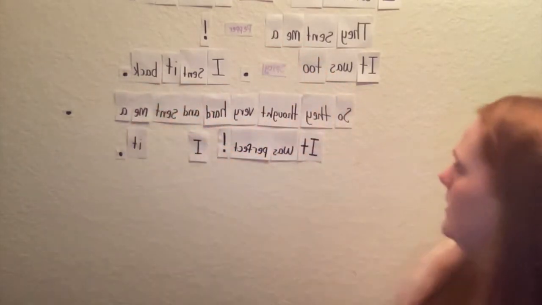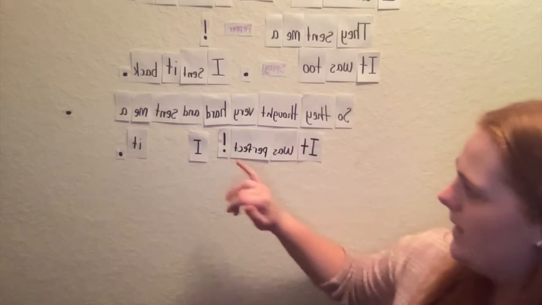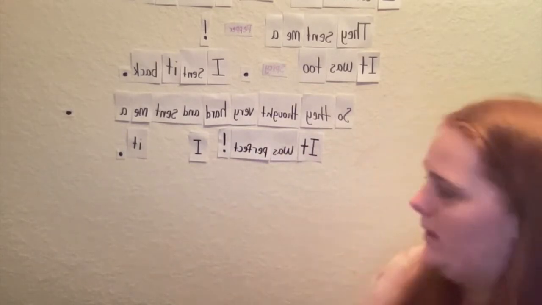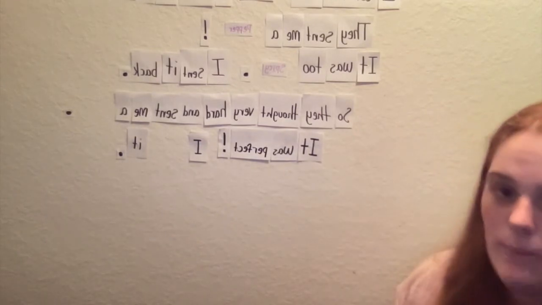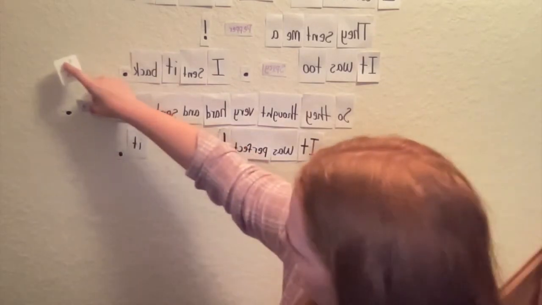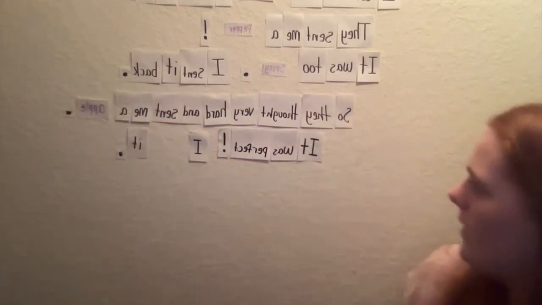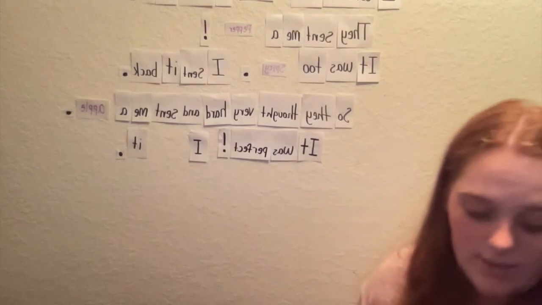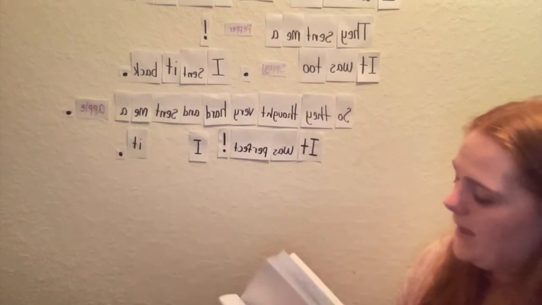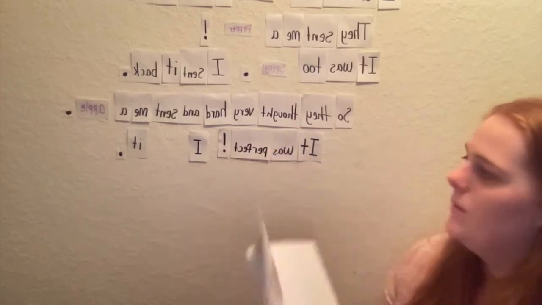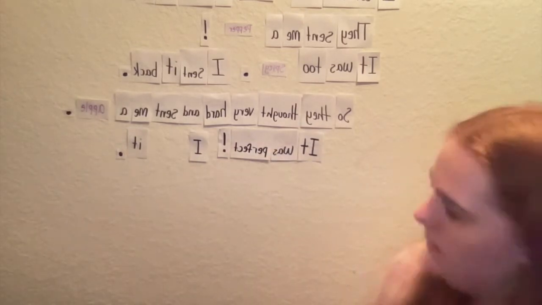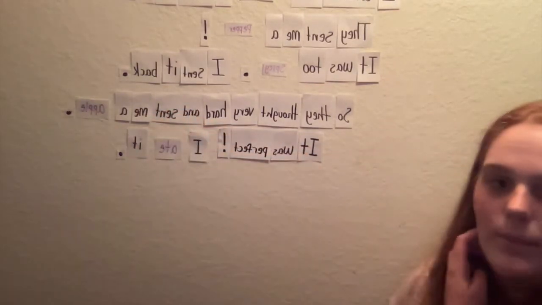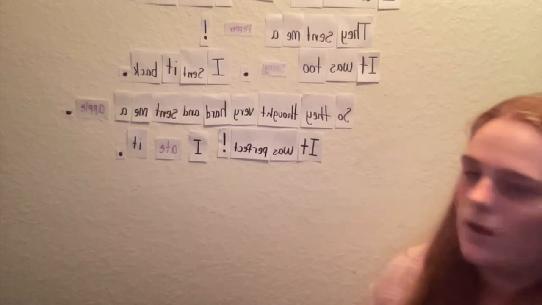I sent it back. So they thought very hard and sent me a blank. Now, what would be something that we'd want to keep? What would be our snack that we'd want to keep with us? Maybe an apple. That's a good idea. So they thought very hard and sent me an apple. It was perfect. So in this book, he kept the puppy. But what would we do with the snack, right? We would eat it. So I ate it. We want to make sure it's past tense, because this would happen in the past in our story.